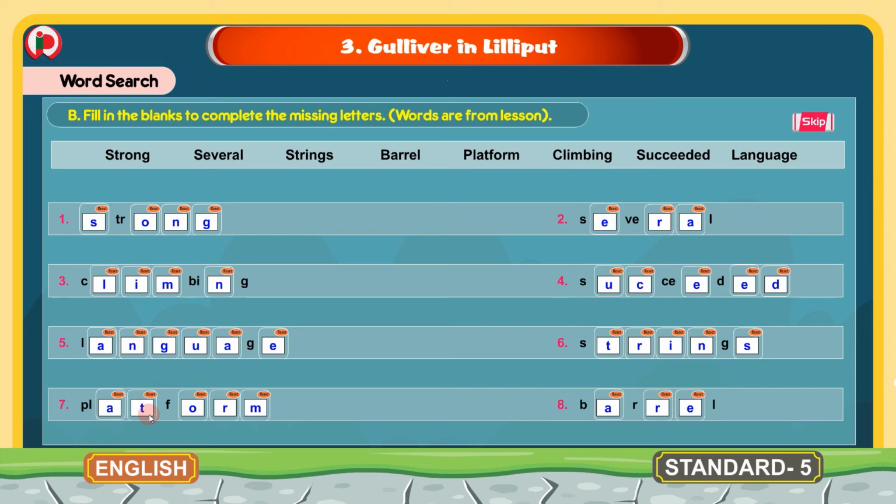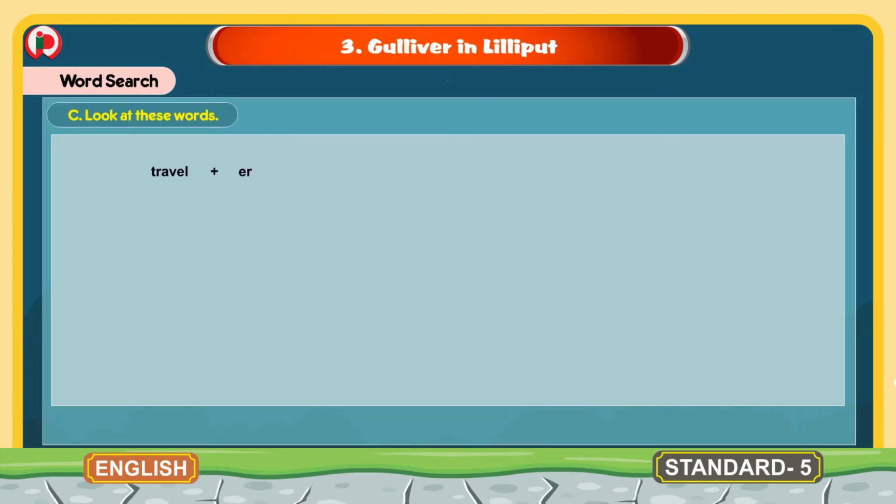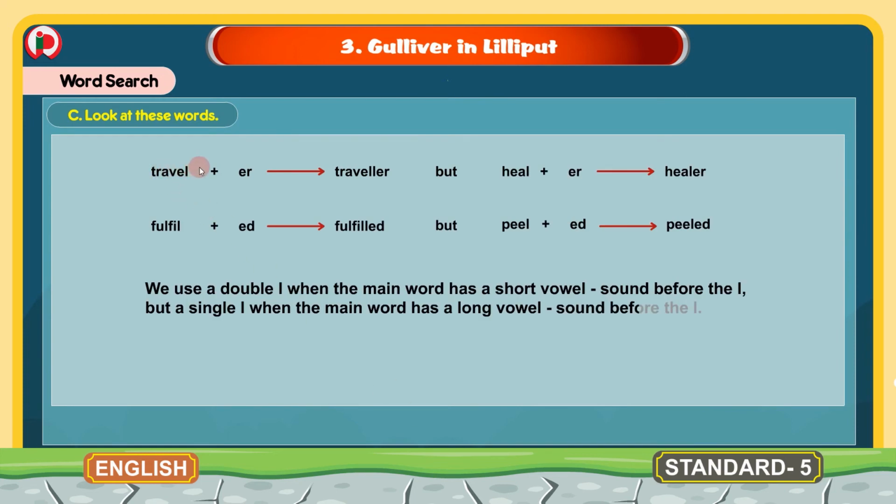And now we will move to the next bit. See, look at these words.